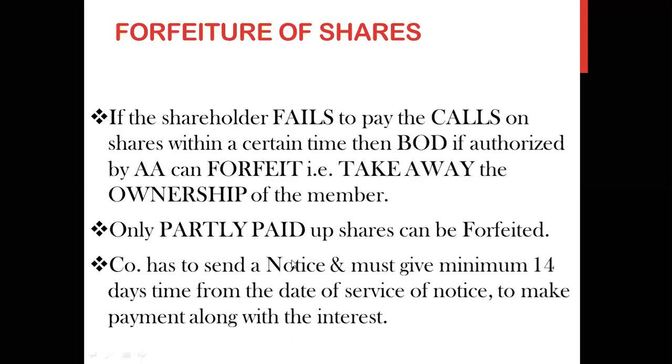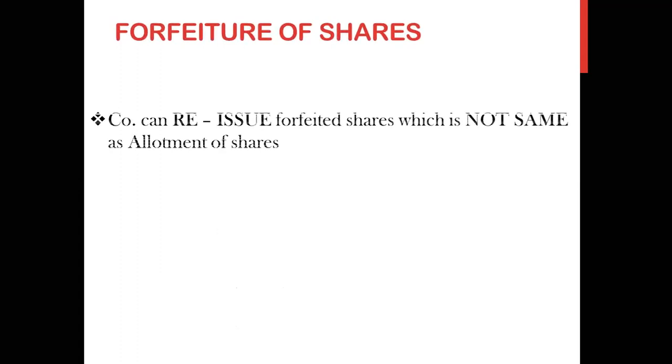The company has to send a notice and must give again minimum 14 days time from the date of service of the notice to make the payment along with the interest. So first you are giving him warning, you are giving him a specific time period, a fortnight time, that is 14 days का notice, 2 हफ्ते का notice आप उसको दे रहे हो, time दे रहे हो, but if he is not able to pay, then you can take away his membership. आप उसके shares cancel कर सकते हो, वापस ले सकते हो और उसको कंपनी से बेदखल कर सकते हो.